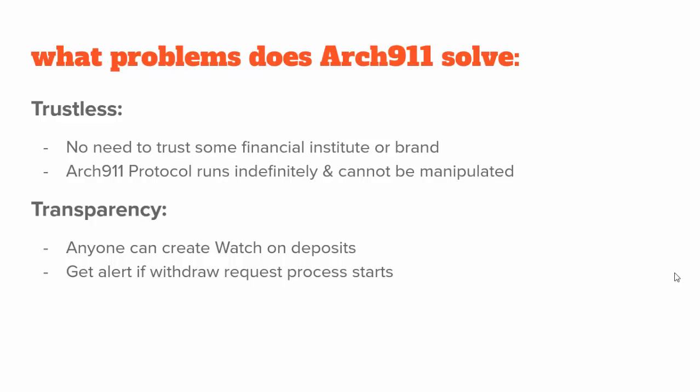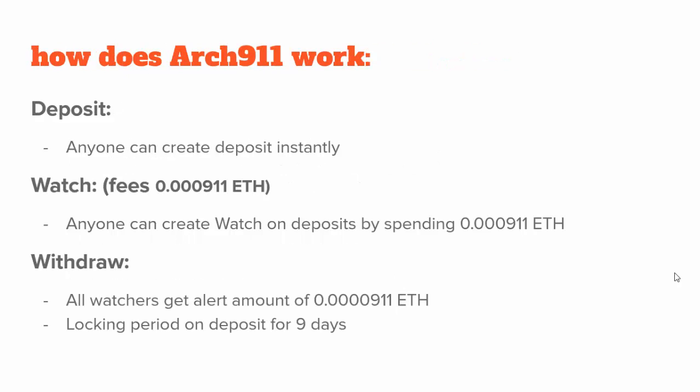The other feature of Arch 911 is that you can create a watch on top of any deposit. So if there is some deposit and there are 4 or 5 people, how does Arch 911 work? There are three major activities which happen on Arch 911. Deposit. So anyone can create a deposit. Minimum amount right now I have kept is 0.1 ETH.